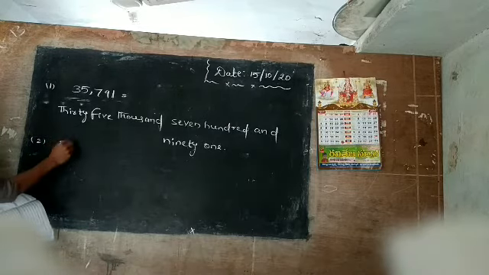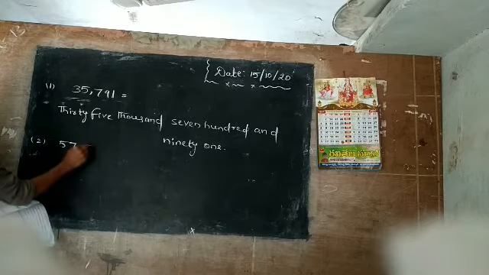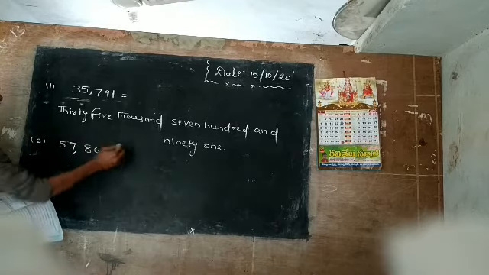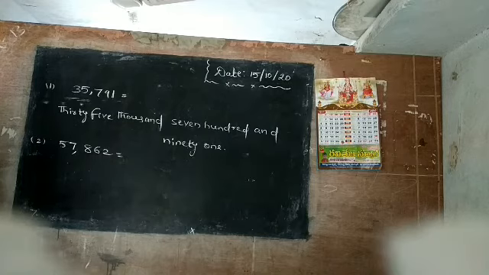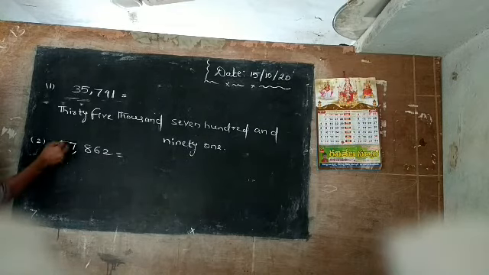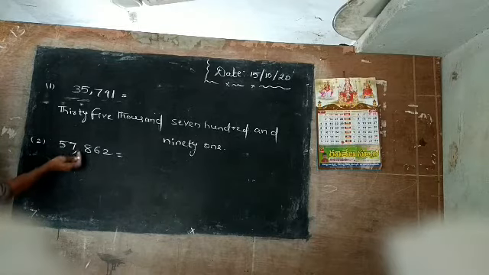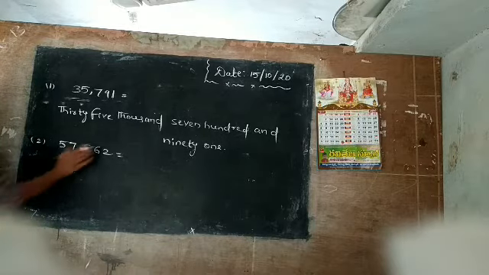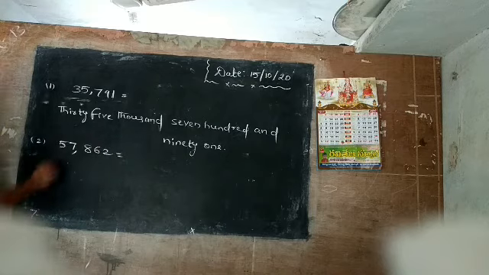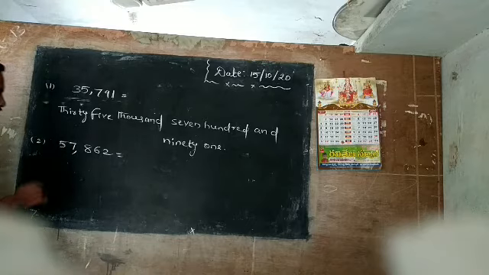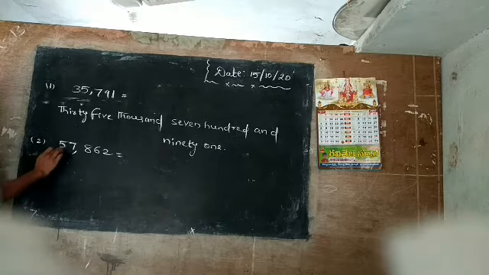This is also very simple. 57,862. This also you can write as it is. Here is the given number. Now you write the number name. Very simple. Now here we have a comma. This comma is before the thousands place. This comma is after the hundreds place. Now see here. What is the number name? I know you know this number. So again one time, write here.